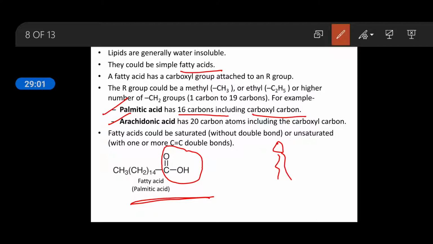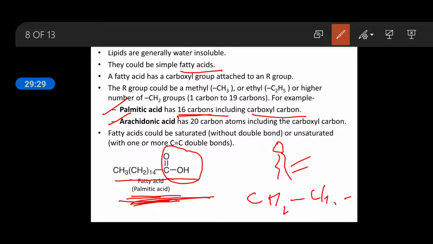So actually, the tail part is fatty acid. Fatty acid is a continuous chain of hydrocarbons, CH2 CH2 CH2 CH2 and so on. So how much CH2 is there? Total 14 CH2, and in the end one CH3 group, and at the other end a COOH group is present because it is a fatty acid.